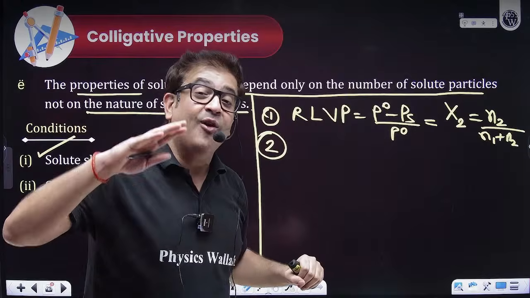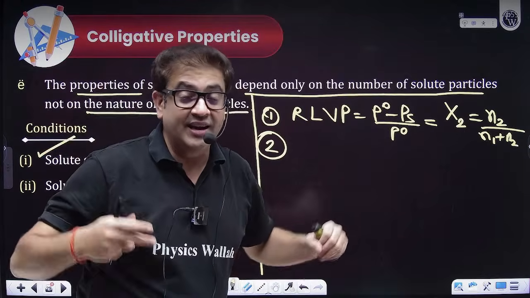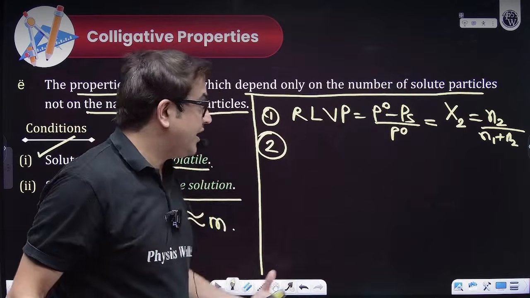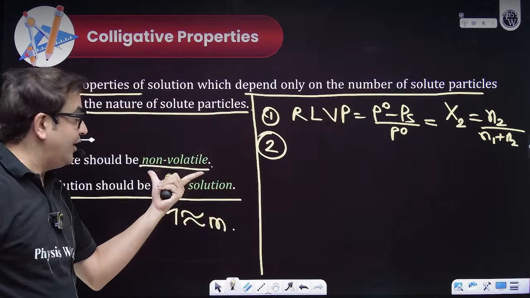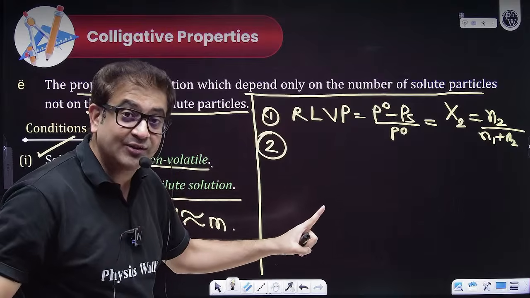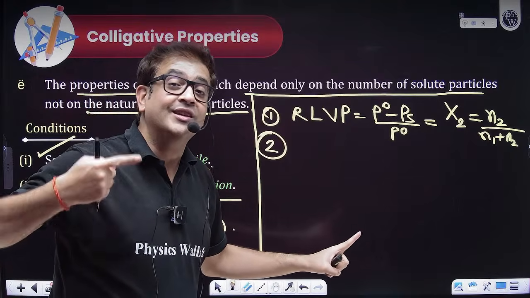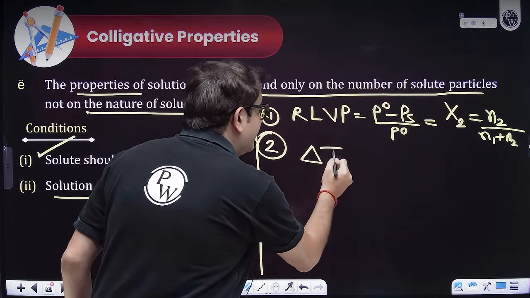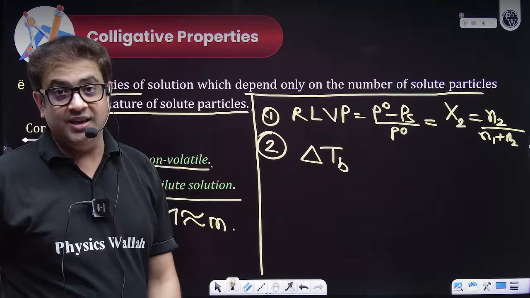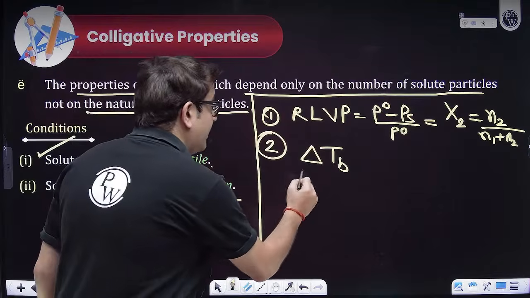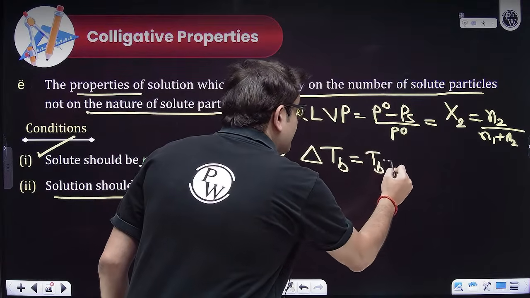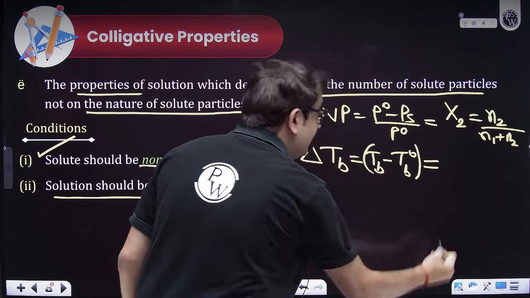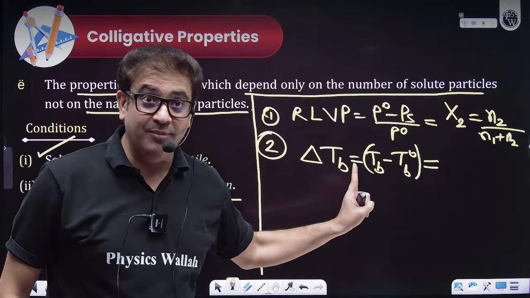Now, if I want the same atmospheric pressure, then I have to apply more temperature, more heat. So whenever you add a non-volatile solid solute in a volatile solvent, the boiling point of the solution is elevated, and that elevation is termed as delta TB, which is elevation in boiling point, which is nothing but boiling point of solution minus boiling point of solvent.